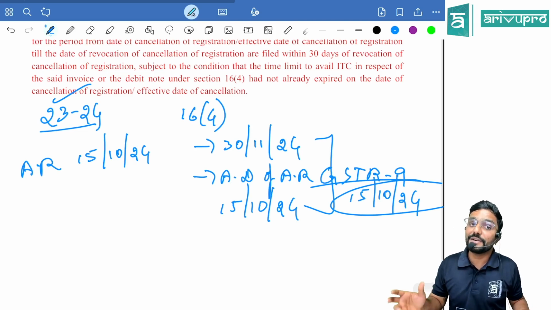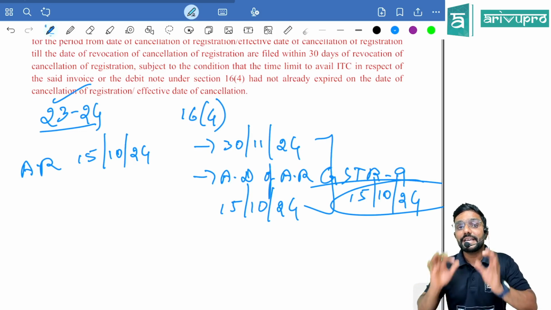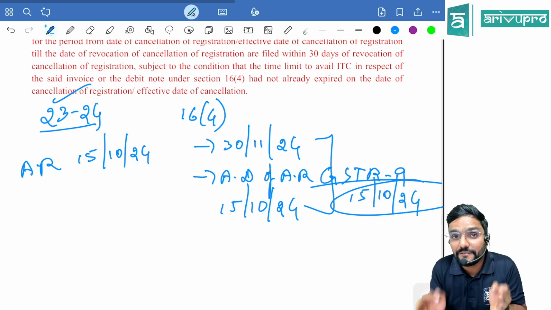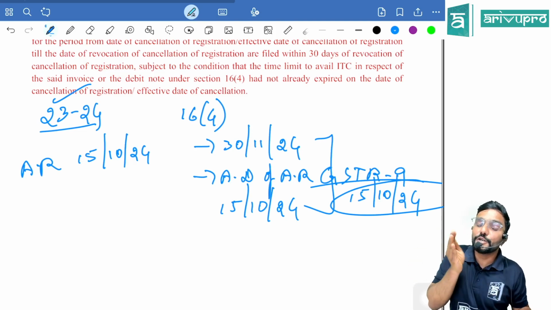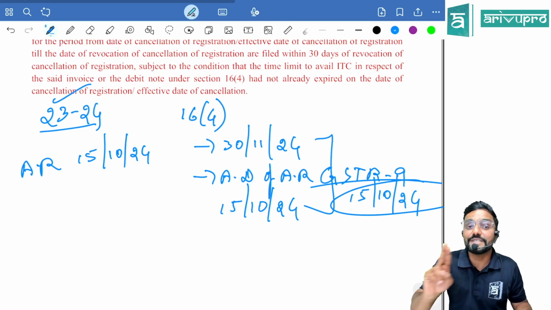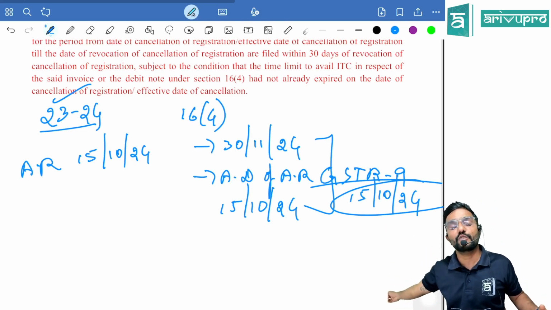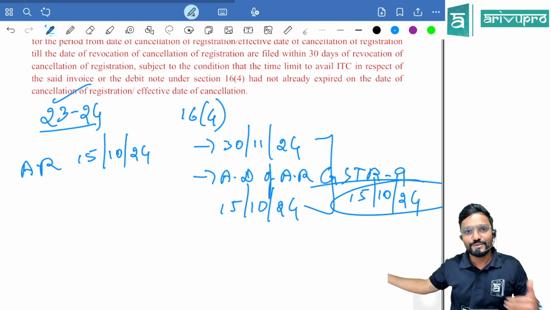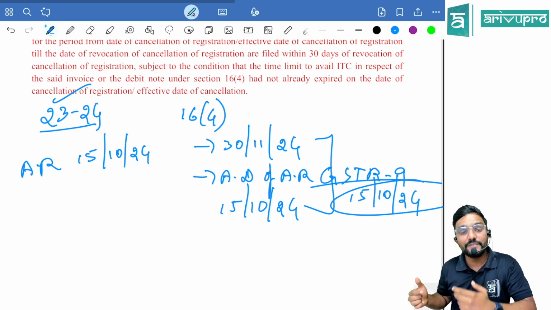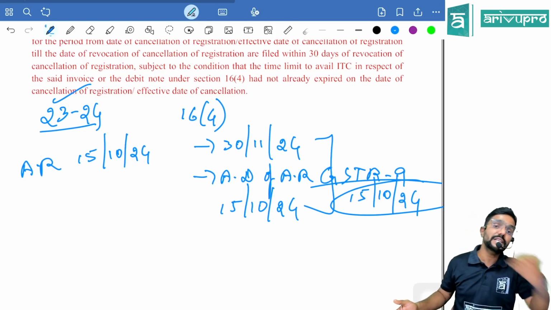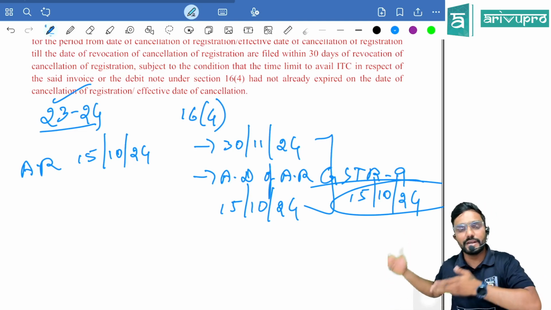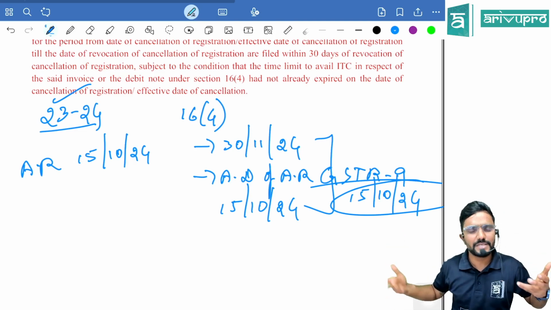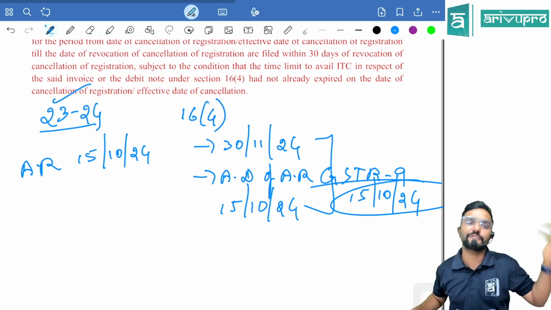But can I go and claim it on 15th October? No. In any GSTR 3B which I will file before 15th October. So can I claim it in October month GSTR 3B? No, because I will file it only in November. By then time would have already been over. So any GSTR 3B which you file on or before 15th October, you can claim it. Any month, it need not be in October or August or September. It can be any time before.